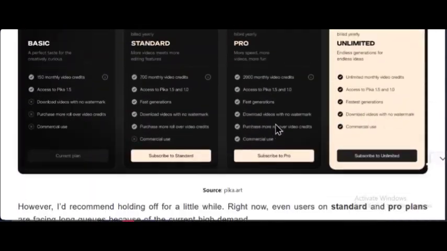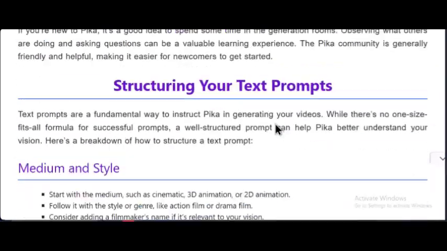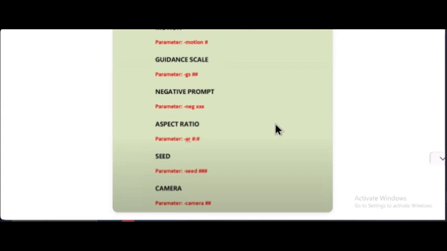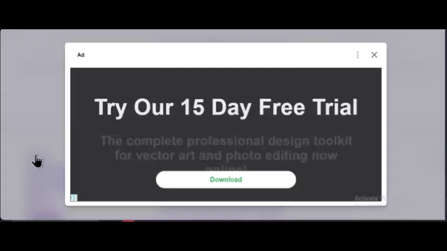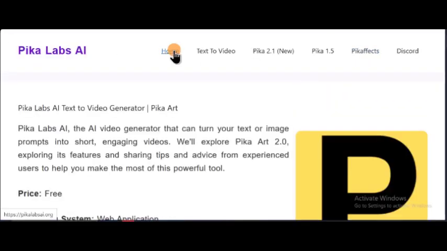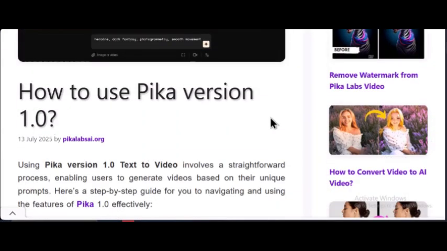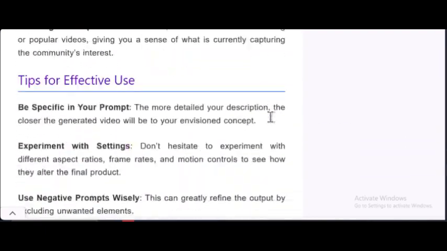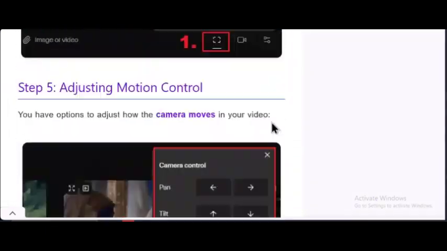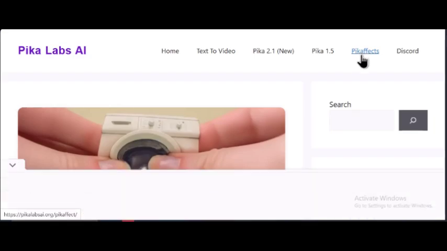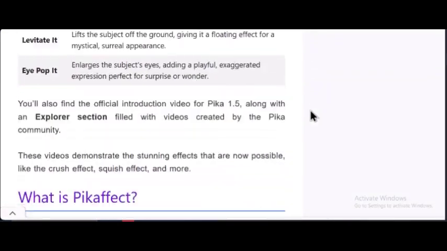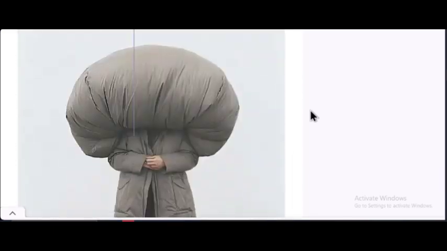Let's dive in. When it comes to what they are best for, Pika Labs is best for AI-generated videos from text prompts, while Vizard AI is for AI-powered video editing and enhancements. When it comes to ease of use, Pika Labs is simple and has text-to-video focus, while Vizard AI has more features but a slightly steeper learning curve. When it comes to customization, Pika Labs is limited but creative, while Vizard AI has advanced editing tools and templates.